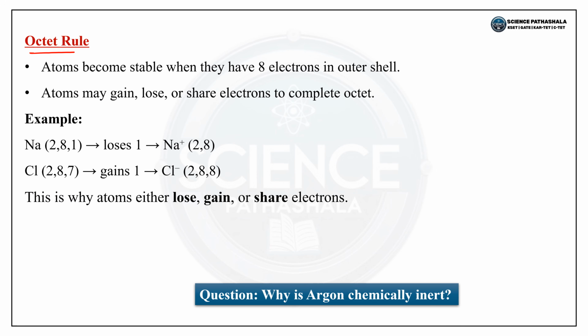The next is the octet rule. Atoms become stable. When do atoms become stable? When there are 8 electrons in the outermost shell, the atoms become stable. So what can atoms do here? They can gain, lose or share electrons to complete the octet. For example, sodium. What does sodium have? It has 2 electrons in the K shell, 8 electrons in the L shell, and in the M shell there is 1 electron. We read in the definition above that atoms with 8 electrons in their outermost shell are stable.